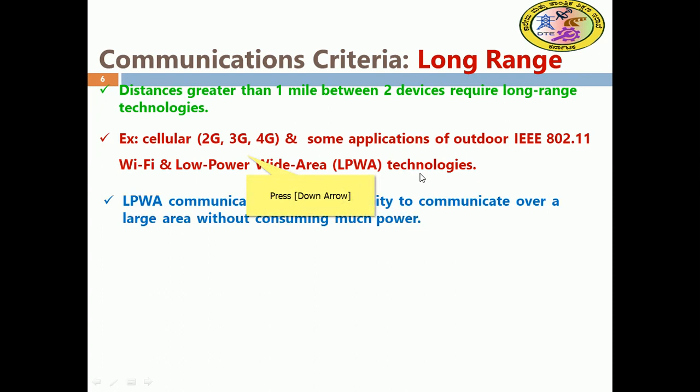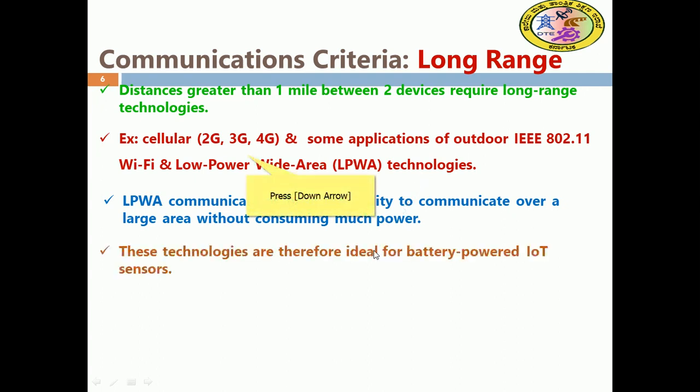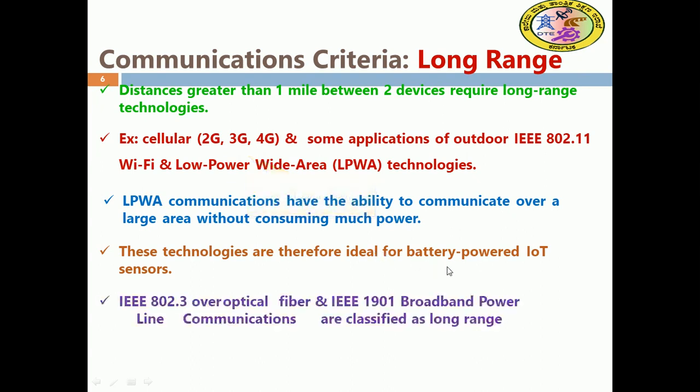Low power wide area networks have the ability to communicate over a long range without spending much power, so this technology is ideal for battery powered IoT sensors. 802.3 over optical fiber and broadband power line communications are also classified as long range. Today we have different vendors for optical fiber, even for direct home.